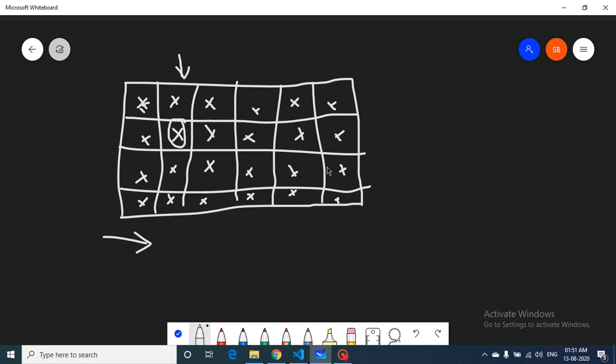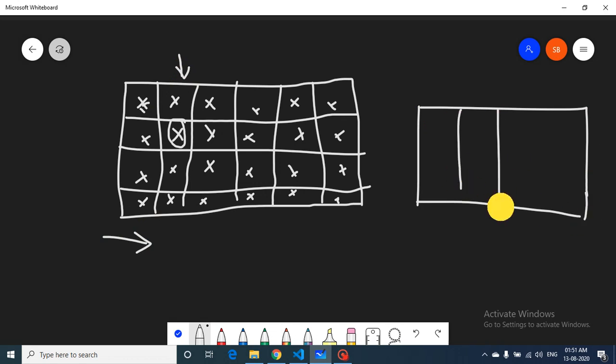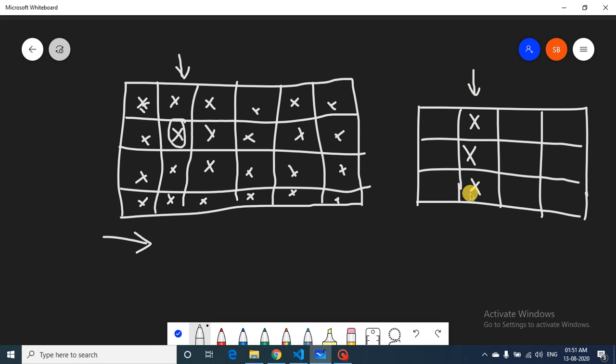So let's do another example so it becomes clearer. Let's assume you have this grid. You start from this point. Now you can first complete the given column. So you can jump to here, then jump to here, because the rook can jump in the same column. I go to here and then come to here. Now I have completed this, and I am ending at the last row of this grid.